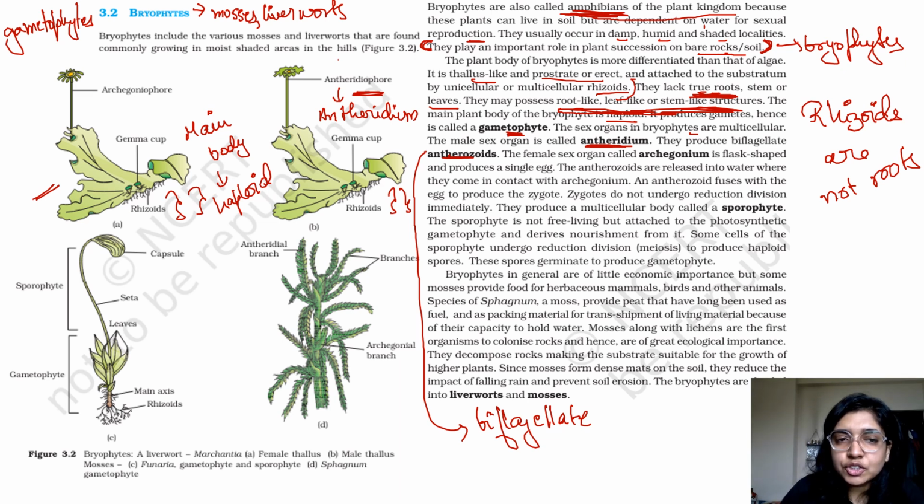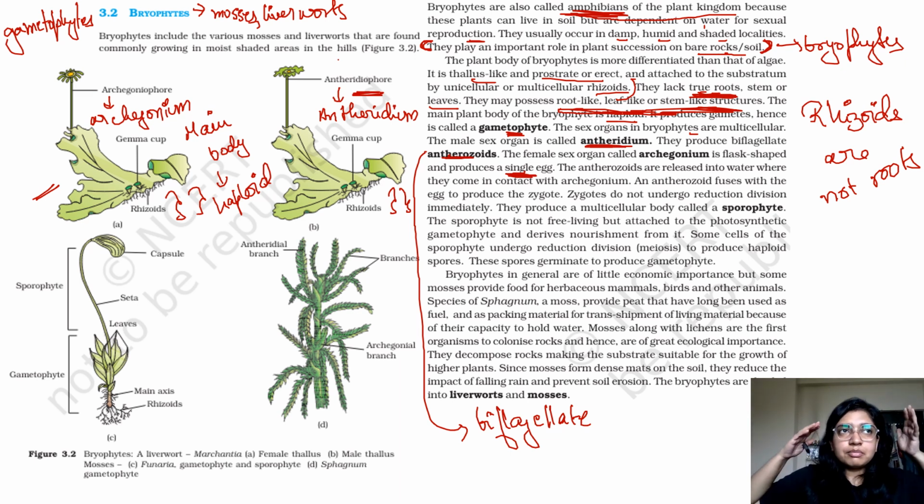The female sex organ is called archegonium. Female has archegonium, which is flask shaped and produces a single egg. Like in case of humans, the male produces multiple sperms, but the female produces only one ovum a month. So in case of your archegonium, it has a single egg. The antherozoids are released into water where they come in contact with archegonium. An antherozoid fuses with the egg to produce the zygote.